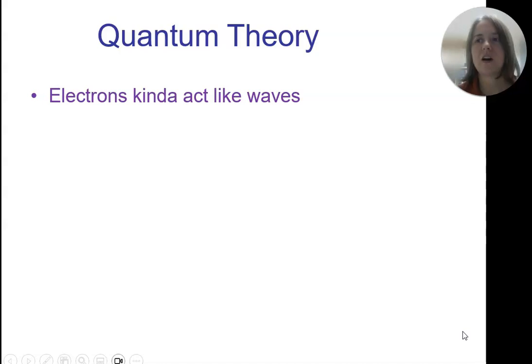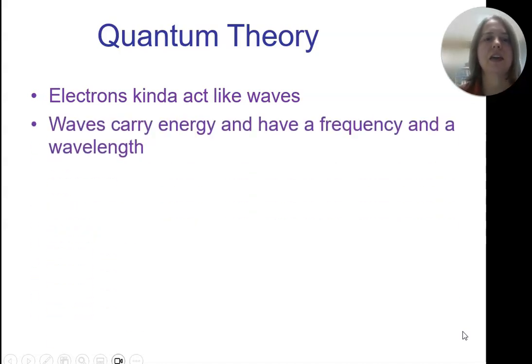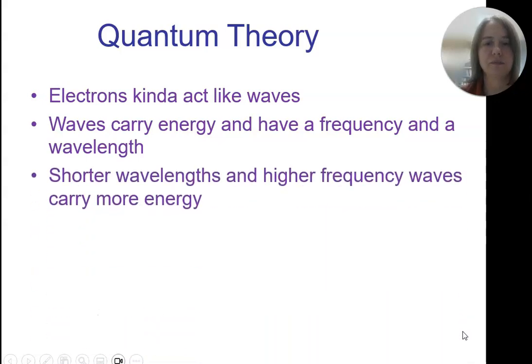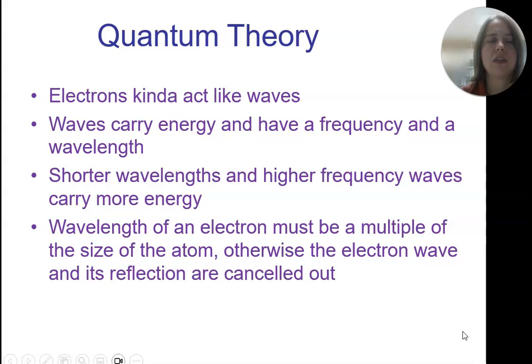Okay, so you don't need to write this down, but do pay attention. Electrons kind of act like waves, and they carry energy and have a frequency and a wavelength. We know these things about waves. And we know shorter wavelengths have higher frequency waves, and higher frequency waves carry more energy. And then the wavelength of an electron must be a multiple of the size of the atom. Otherwise, those electron waves and their reflections just cancel each other out.